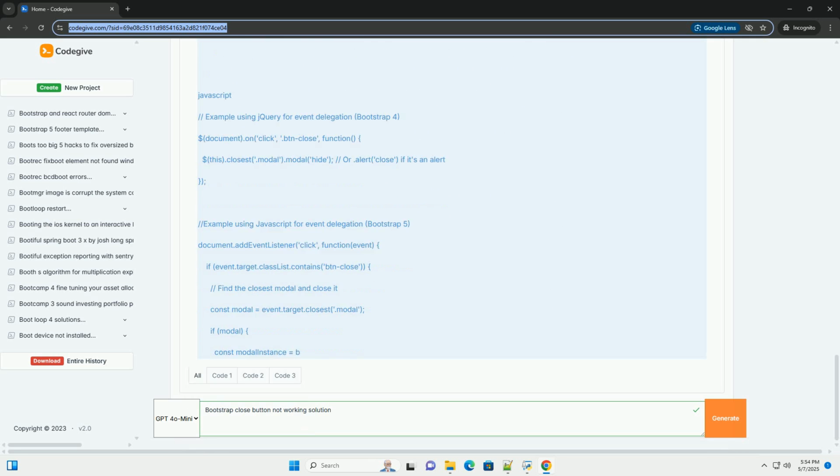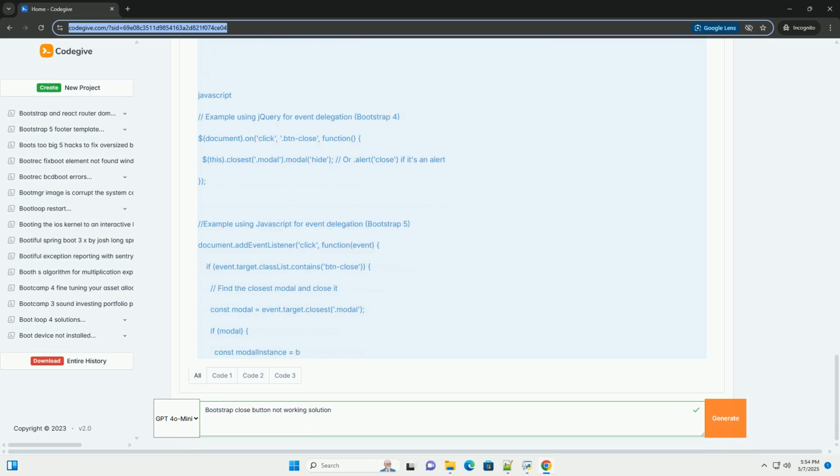Simplify. Start with the simplest possible example, a basic close button in an alert or modal, and gradually add complexity. Console logging. Add console.log statements in your JavaScript to track the execution flow and check the values of variables. Isolate. Try isolating the code snippet that contains the close button in a separate HTML file to rule out conflicts from other parts of your project.